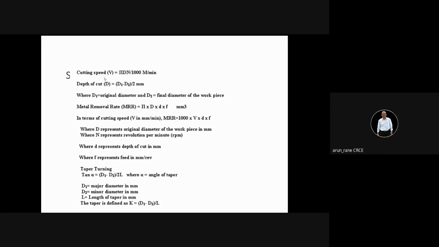If the workpiece material is MS and the tool material is HSS, which stands for high speed steel, then you have to take cutting speed as 25 meters per minute, generally 20 to 25 meters per minute.